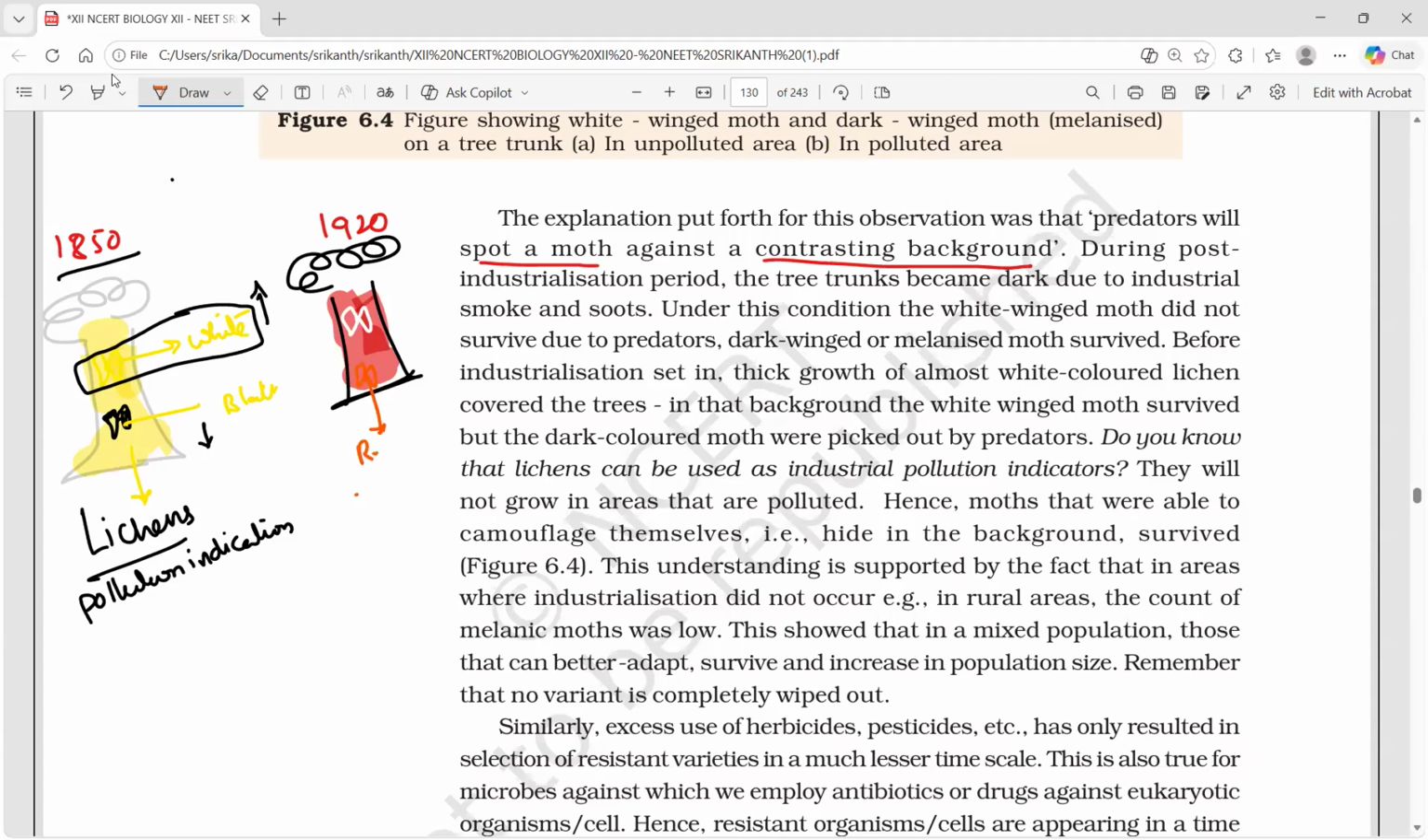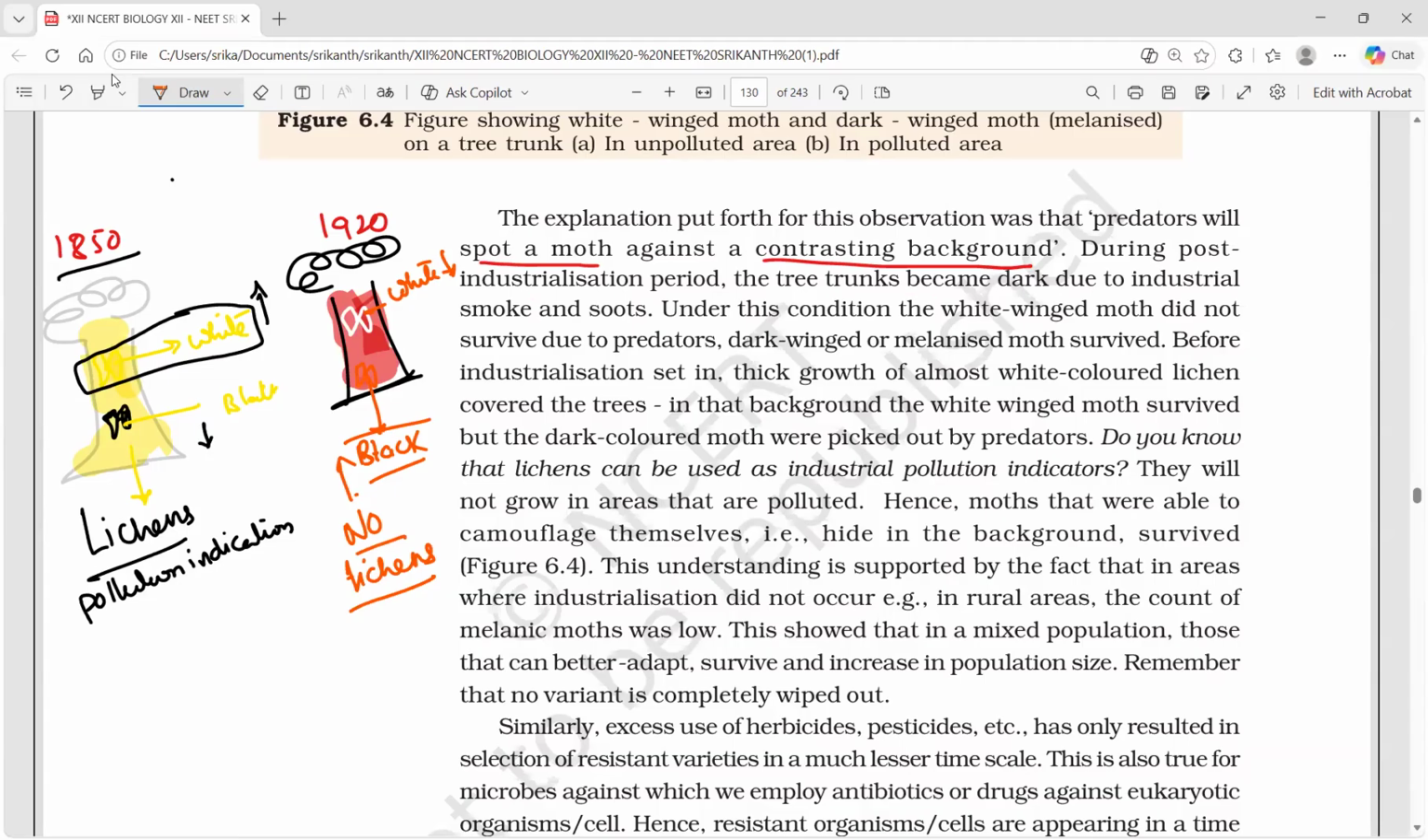White moths are clearly visible, and black moths, you have to excuse me with colors. So I am drawing this with red color and I am asking you to imagine it as black. With the available colors I am doing this. Now white moths are very clearly visible. The number of white moths is reduced, black moths are not. Lichens gone, no lichens.